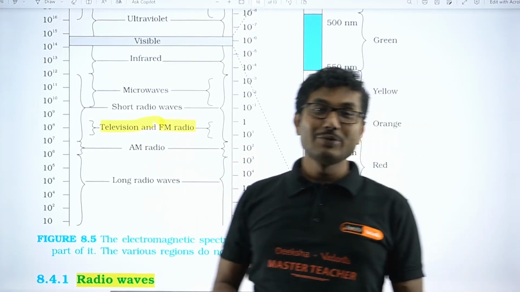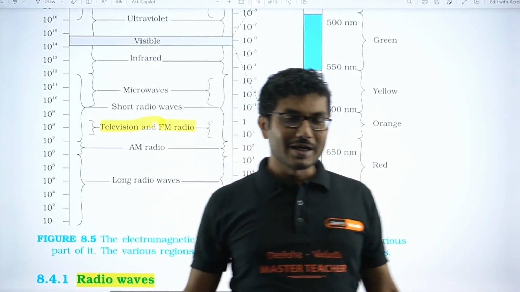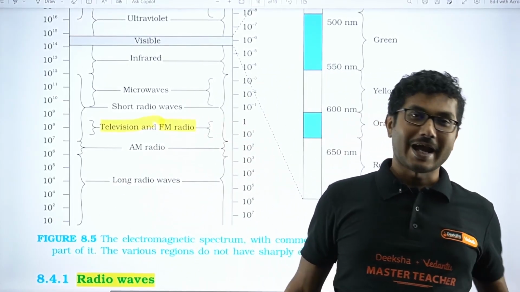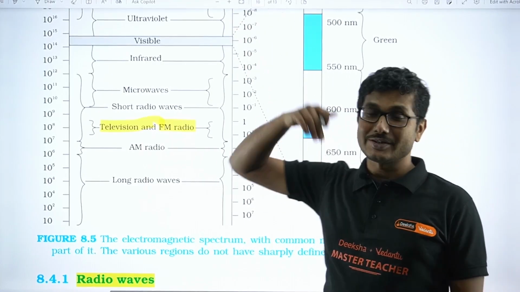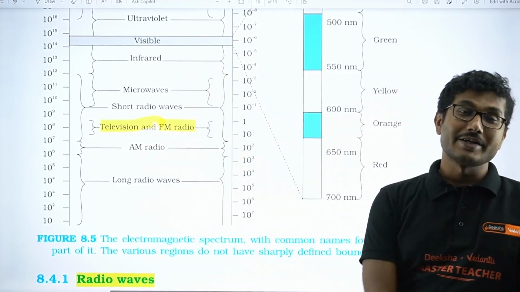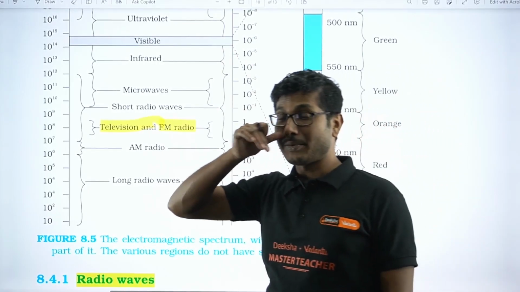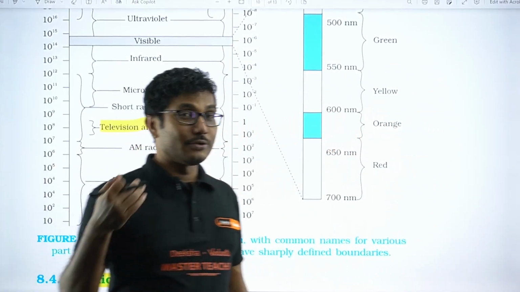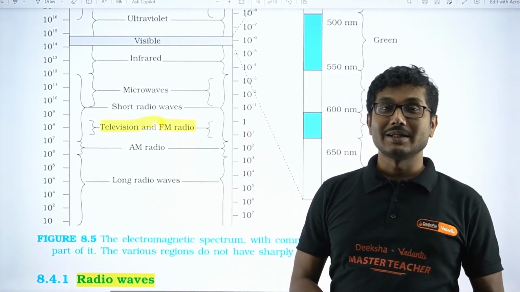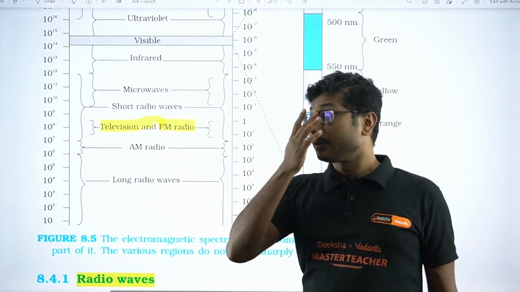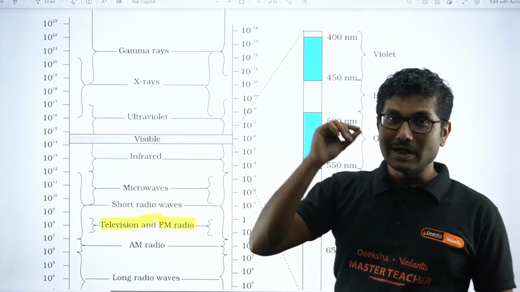So imagine what would have happened if we could see gamma rays, X-rays, or other rays. There are other devices which can actually see those things. Some animals, for example, can see in ultraviolet radiation. Some animals can see in the infrared radiation, especially nocturnal animals. For example, the owl hunts in the night, so it can see in the infrared radiation. Some dogs can also see in infrared. So this is the entire spectrum, where we can see only a very small portion with our naked eyes.